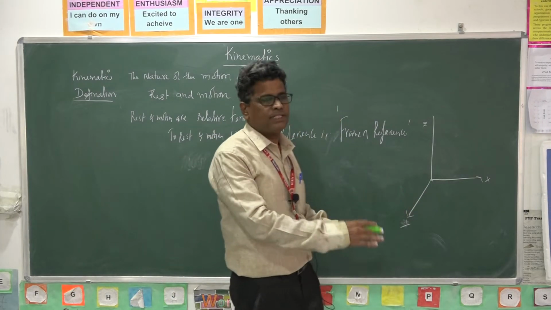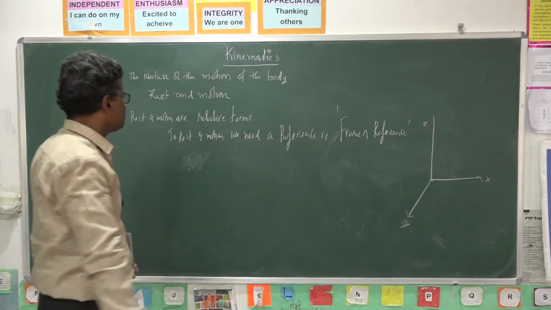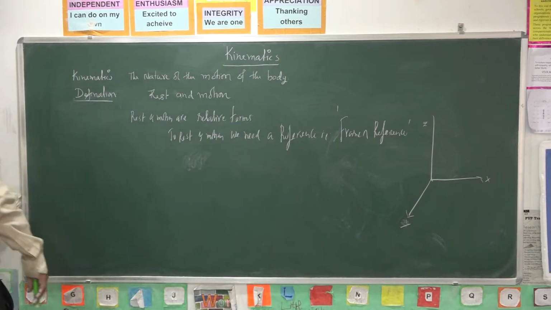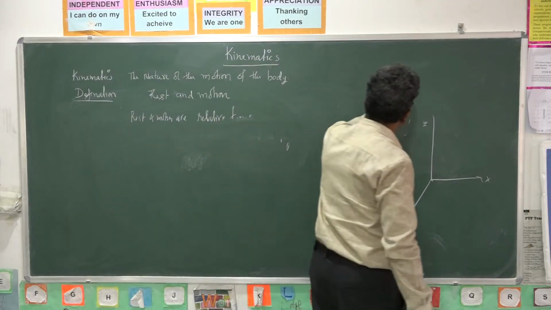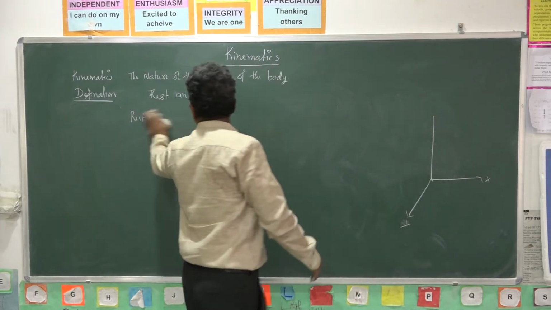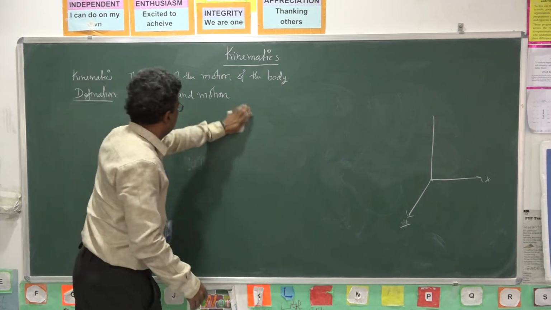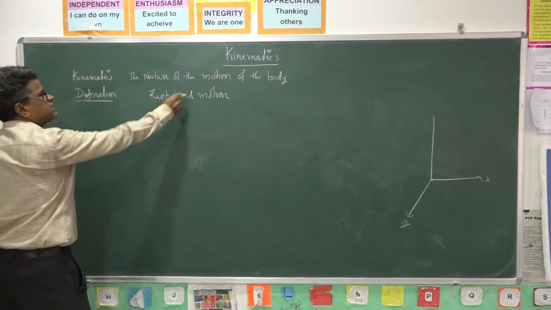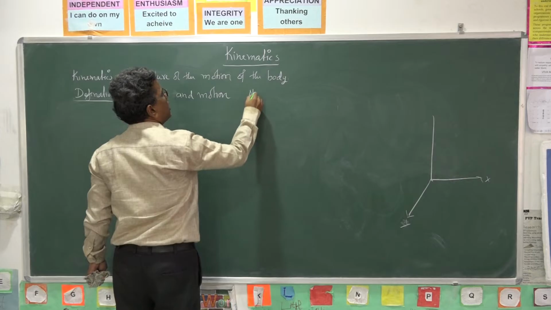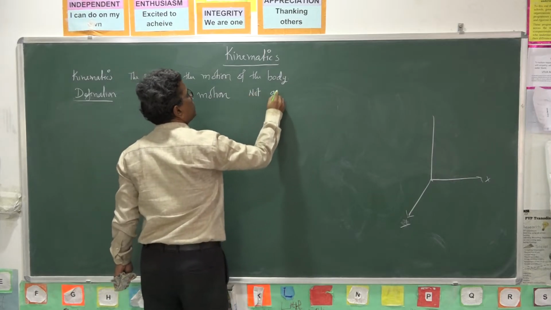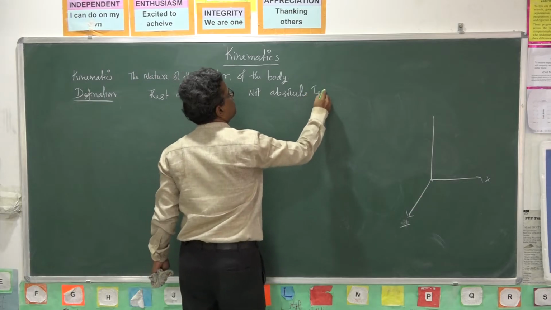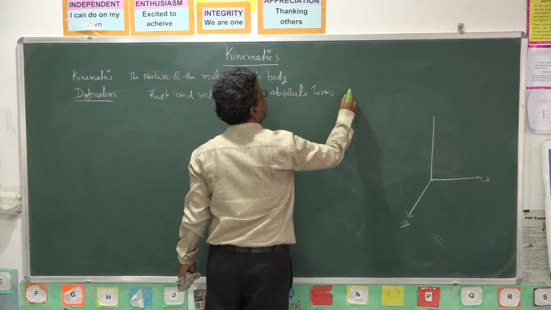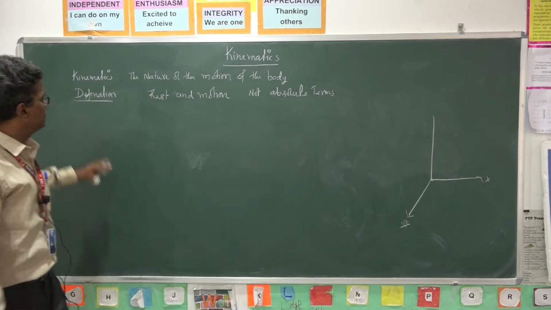So rest and motion are not absolute terms, they are relative terms.